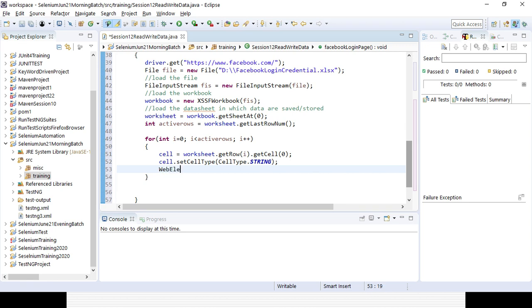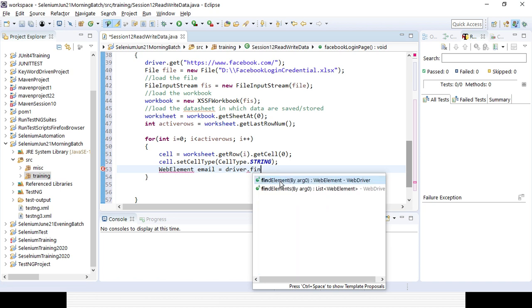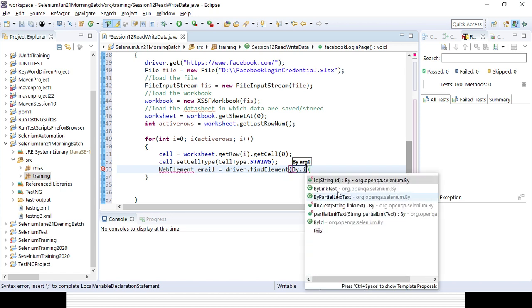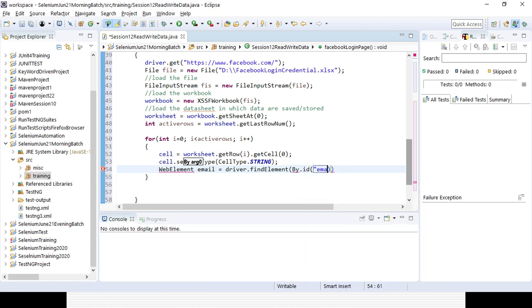WebElement email equal to driver dot findElement, By dot id equal to email. So that is the web element I am creating.